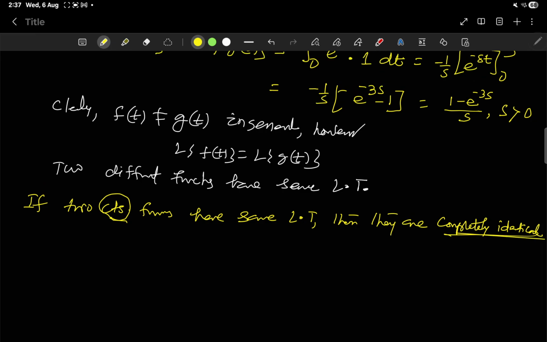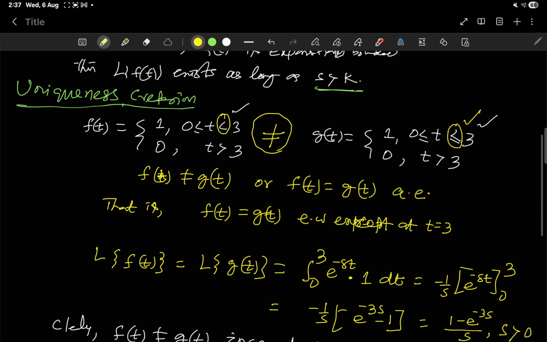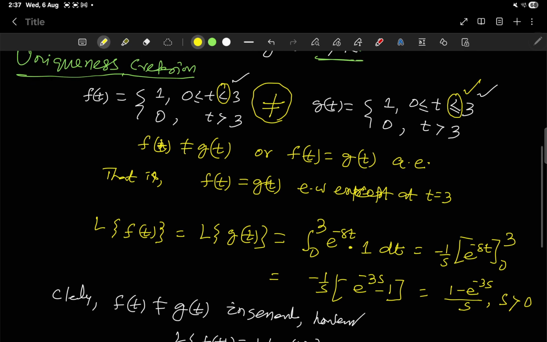However, if they are piecewise continuous with an exception at a singular point, then we may have different functions with the same Laplace transforms. So in general, what can we write?